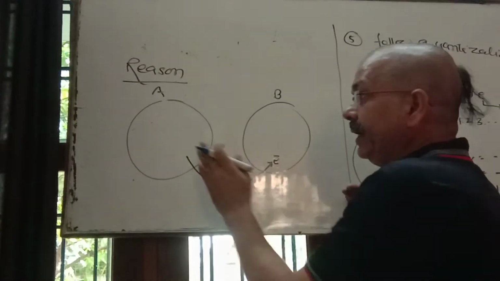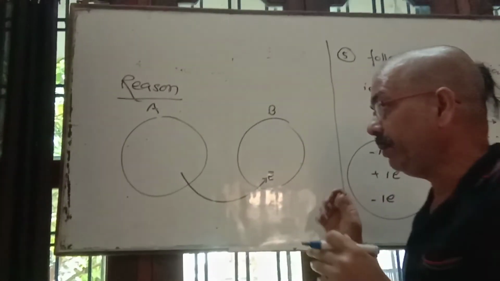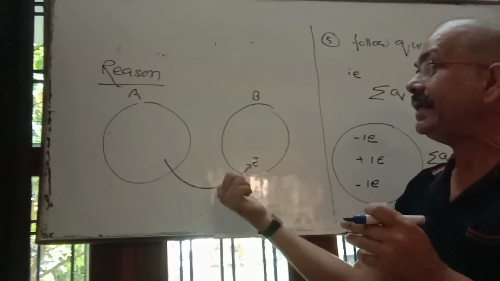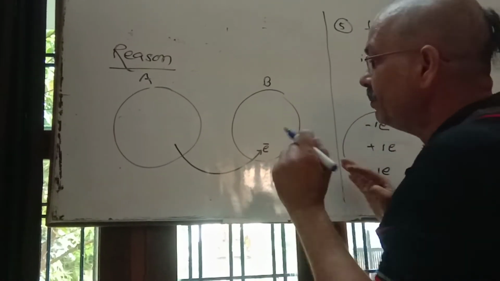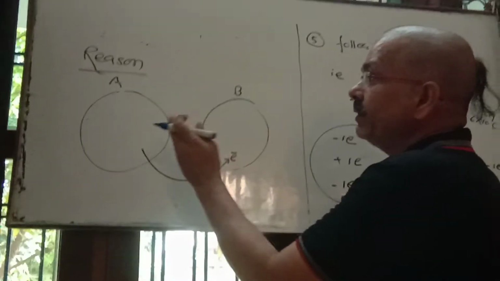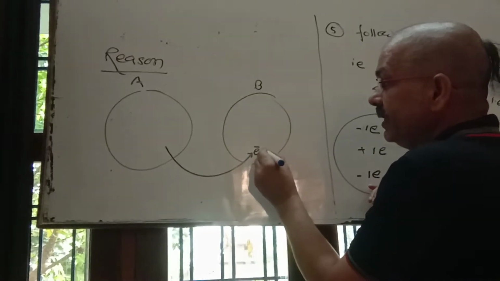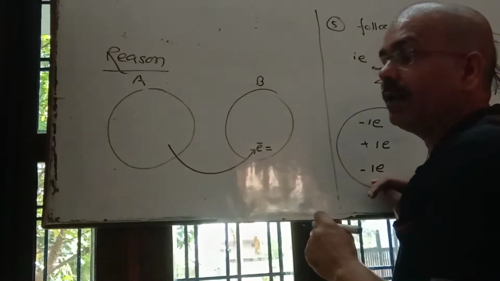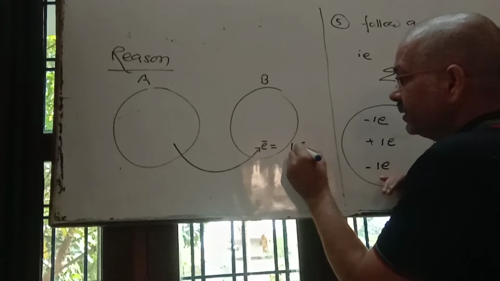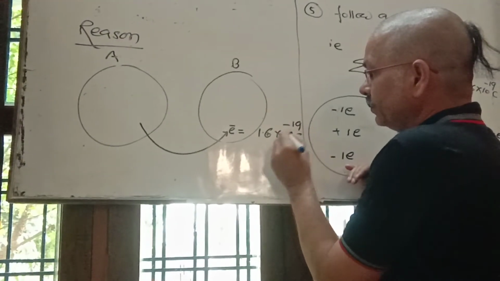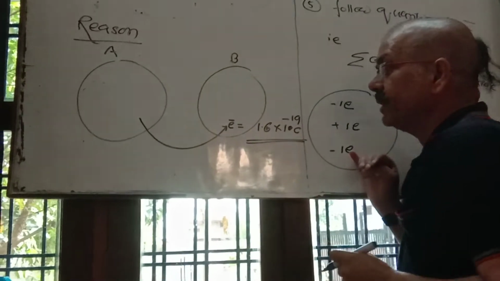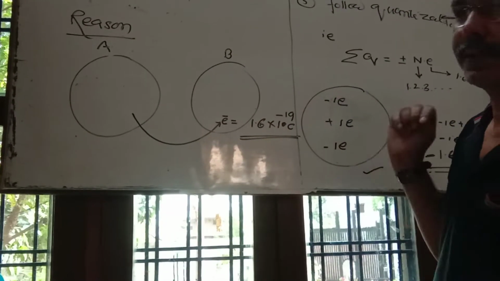Means charge always goes completely from one body to another, in integral form, never in fraction form. This means the minimum charge transferred from one body to another is equal to the charge on an electron or proton, that is 1.6 into 10 to the power minus 19 coulomb. This is the minimum charge that we can transfer from one body to another.